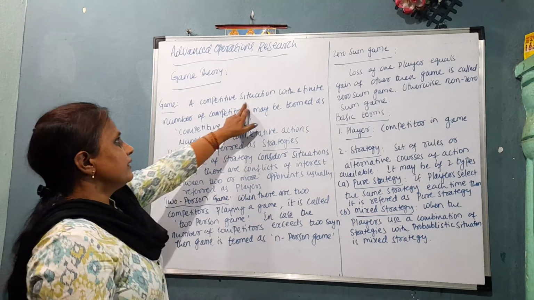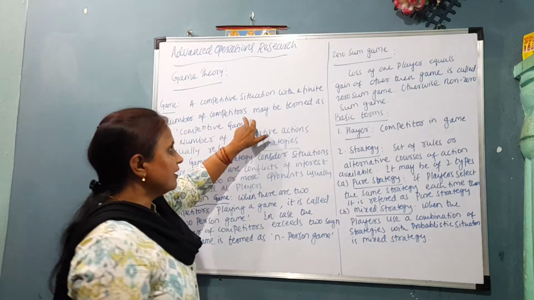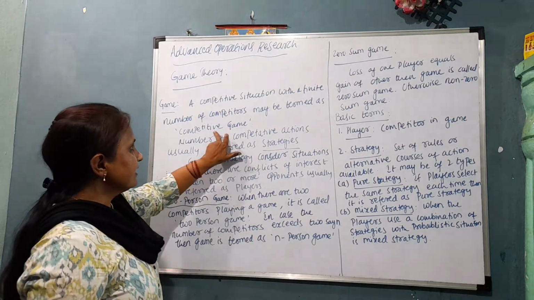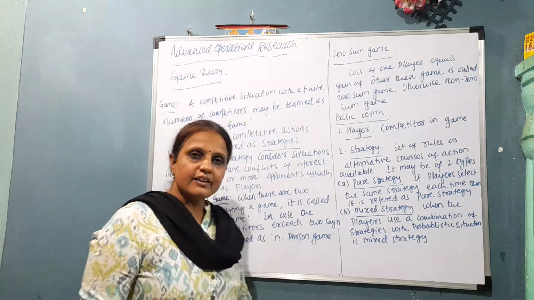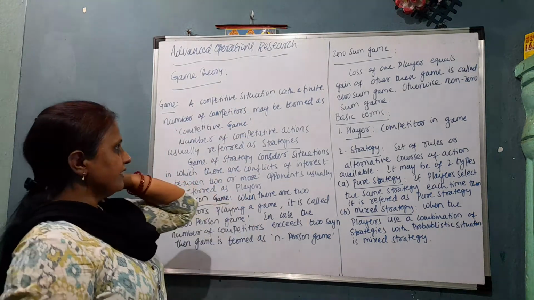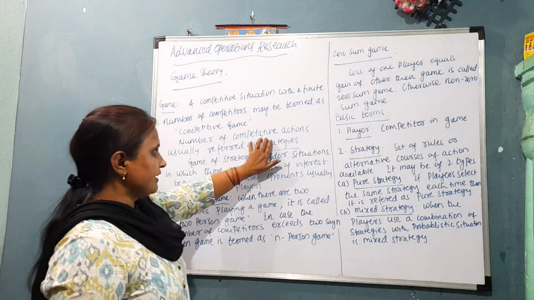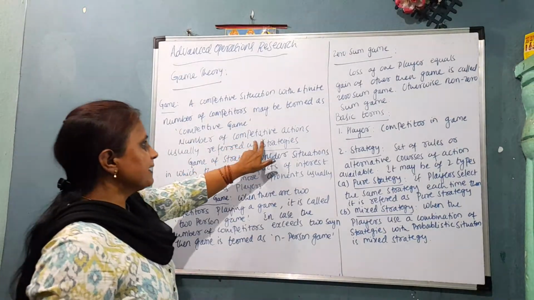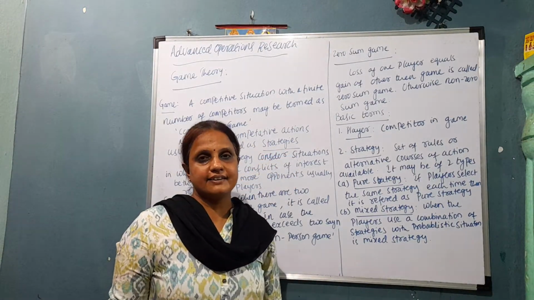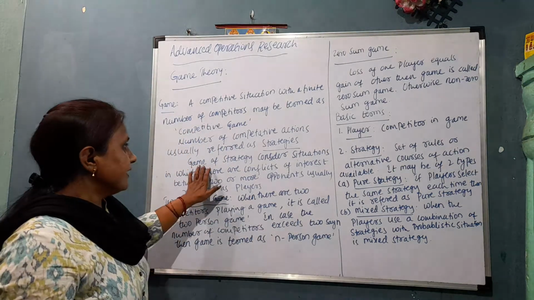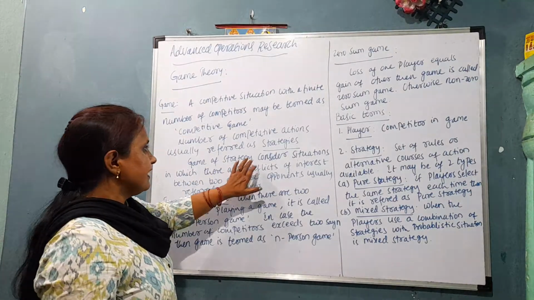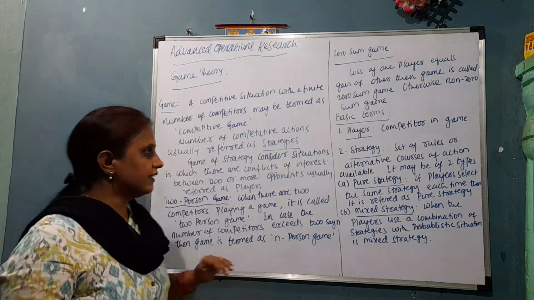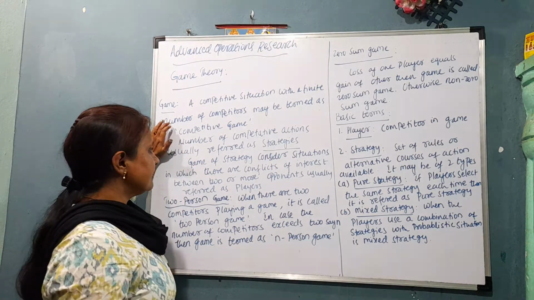A competitive situation with a finite number of competitors, we call it a game. A game is nothing but a situation where a competition is going on and we have to decide. When we have competitive actions, that competitive action is referred to as a strategy. A strategy in a game is nothing but a rule of that game.